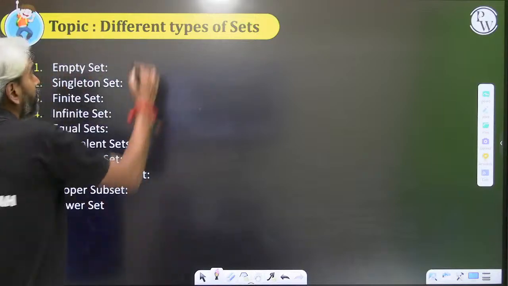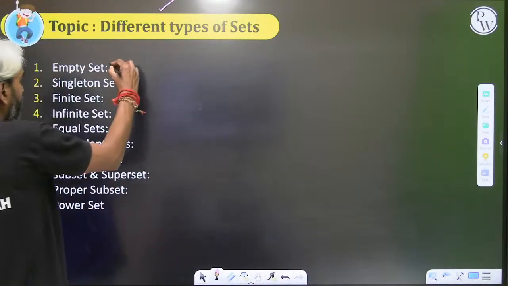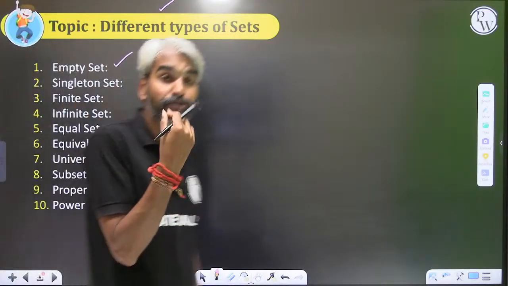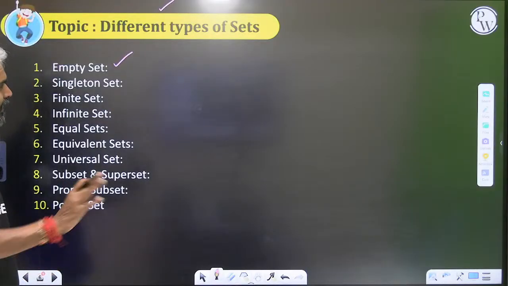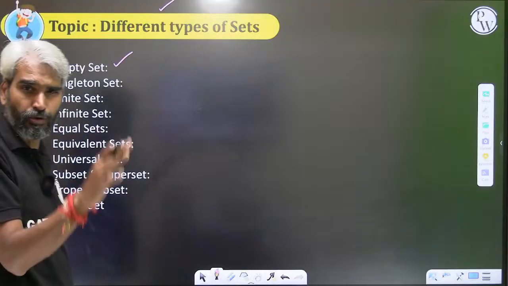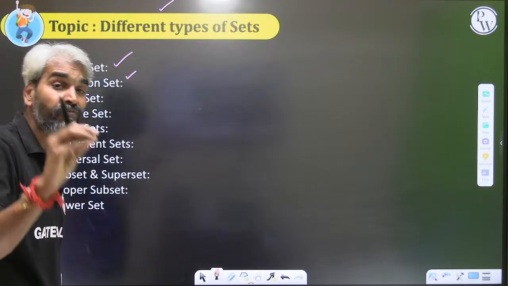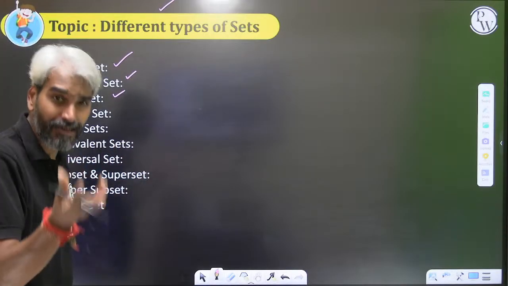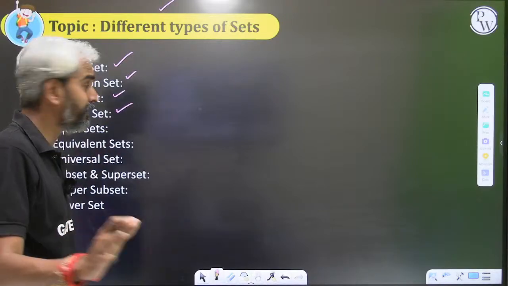Now, if we move forward and try to understand the different types of sets, what will be the different types of sets? Empty set is one set which contains no element. Let me just give the names first, then I'll define them one by one. Empty set will be a set which contains no element. Singleton set will be a set in which there is exactly one element. Finite set is a set which contains a finite number of elements. Infinite set is a set in which there are infinite number of elements.